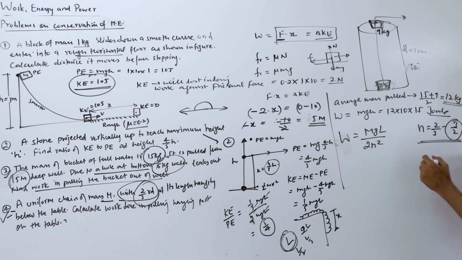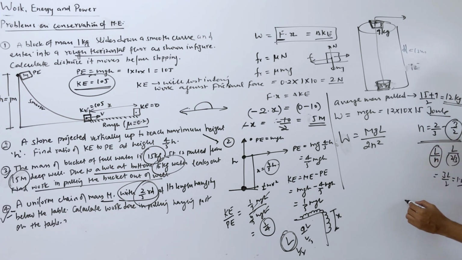Suppose you put n as 2 by 3, so the length L by n becomes 3L by 2, which is 1.5 L. It becomes even more than L, so you should put this value carefully.